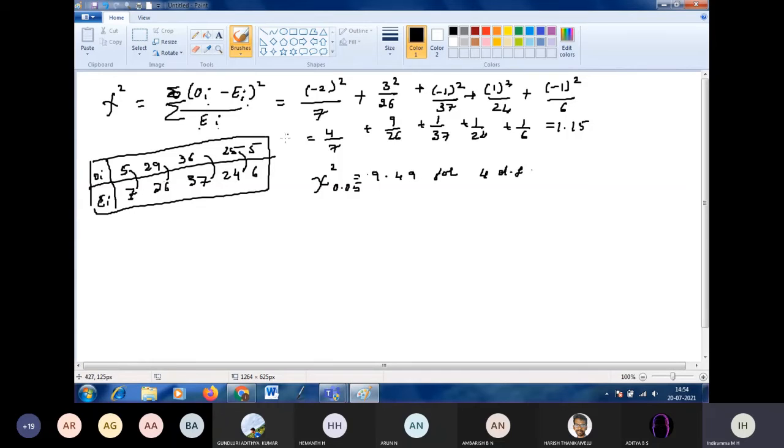Okay, so now we have to compare the chi square value we obtained with the given value. We got chi square as 1.15, which is less than 9.49. Now our hypothesis is binomial distribution for the data. Is it accepted or rejected?